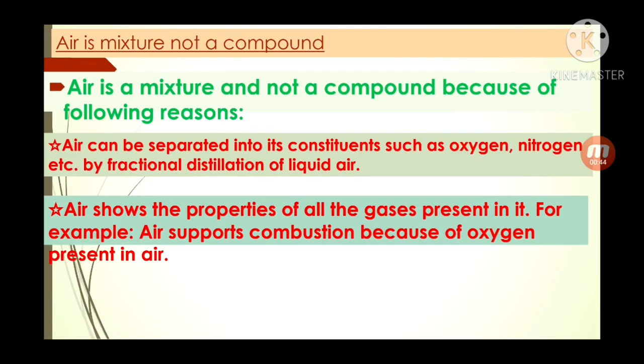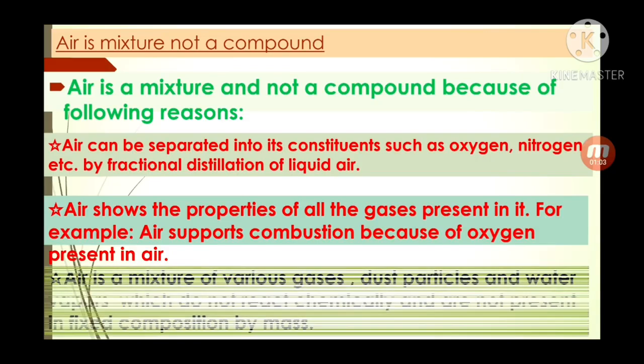Air shows the properties of all gases present in it. For example, air supports combustion because of the oxygen present in air. That is a clear example. Air is a mixture because it helps in combustion of combustible substances.